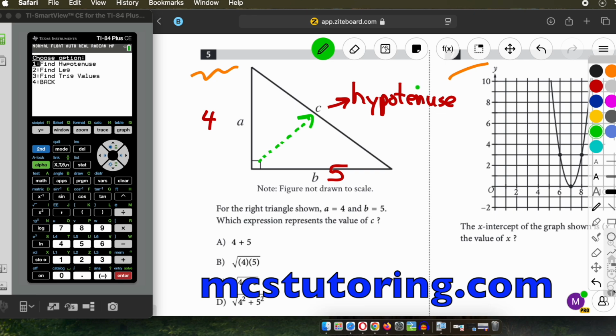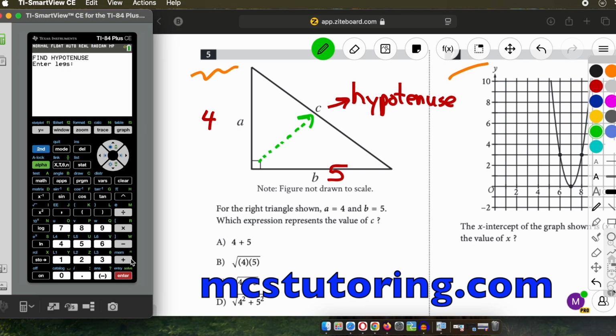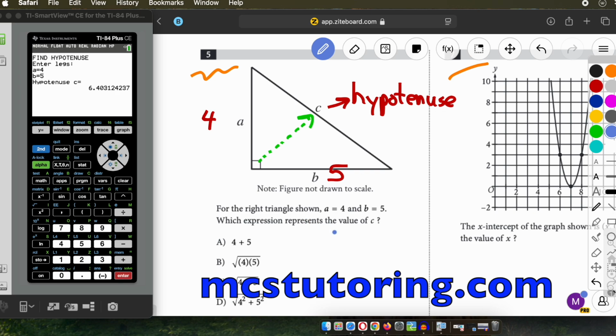So we're trying to find the hypotenuse. So what we're going to do is the leg. So what is A? A is 4, and then B is 5. Now here's the thing. It gives us 6.403, right?